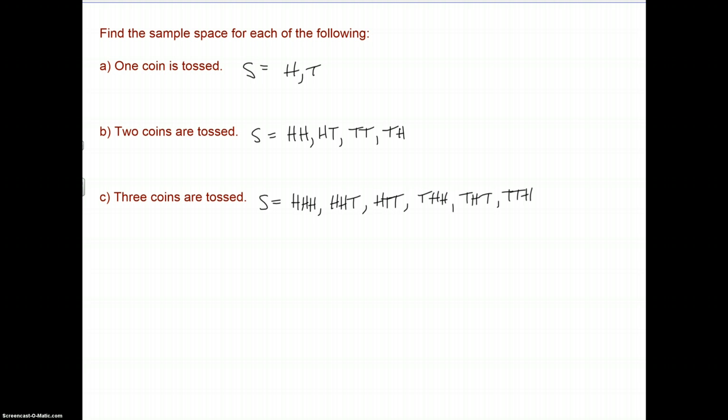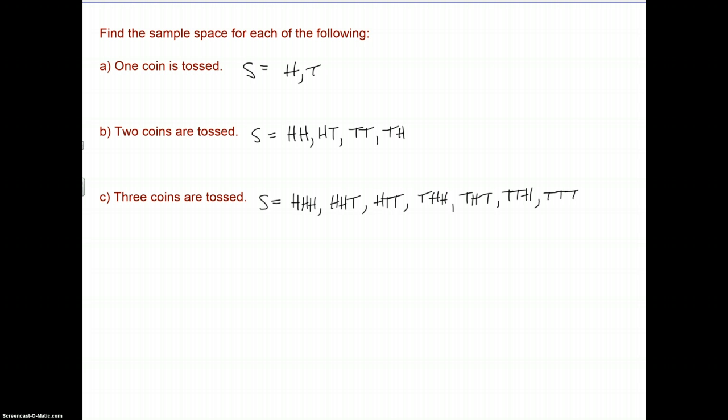Definitely missing some. I could have tails, tails, tails, and tails, tails, heads, tails, heads, tails. I think there's more. Still need heads, heads, heads, heads, tails, heads, tails, tails, tails, tails, tails. So what do you have? 1, 2, 3, 4, 5, 6, 7 possible outcomes.